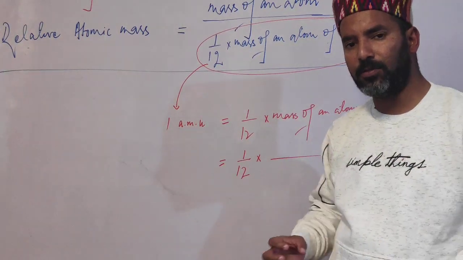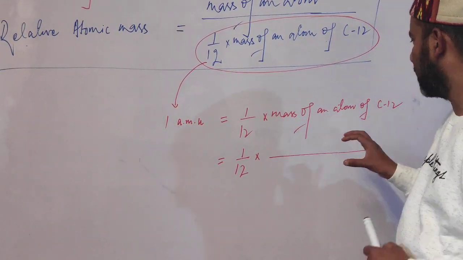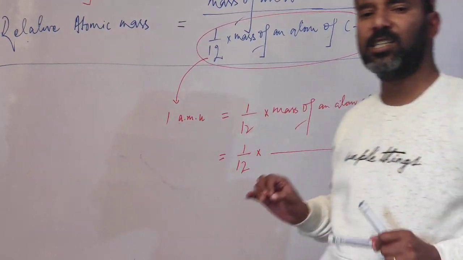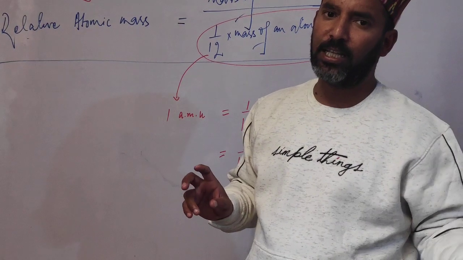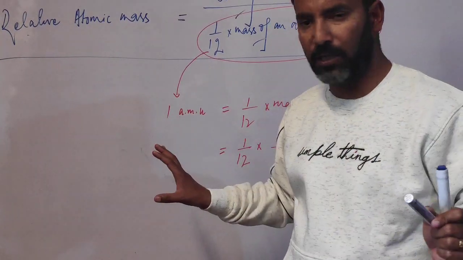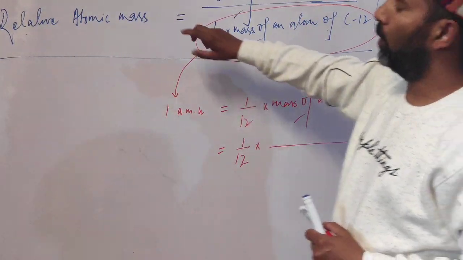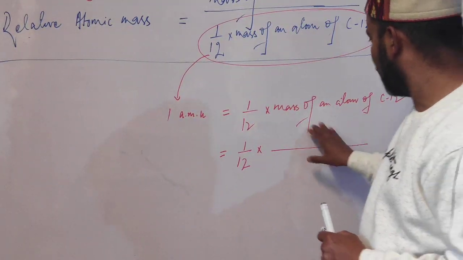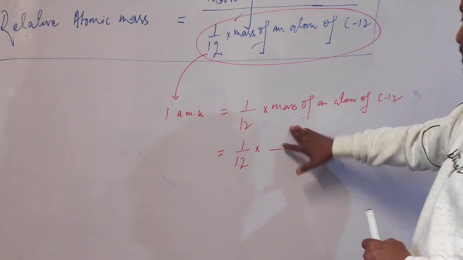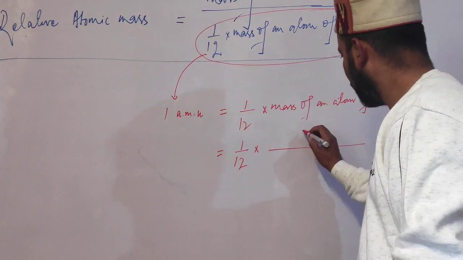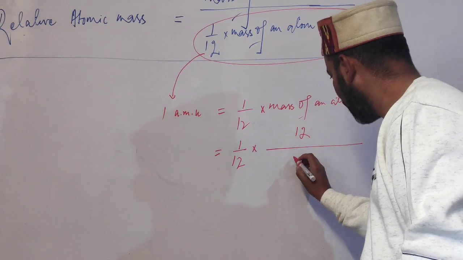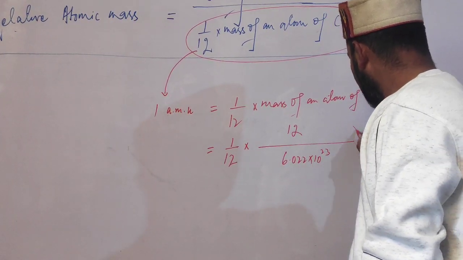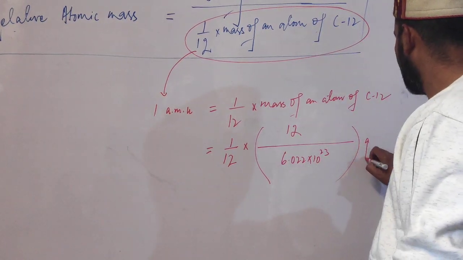nowadays we have some sophisticated techniques to determine mass of an atom of any element. That technique is called spectrometry. But in older days there was no such method, so we were therefore forced to find atomic mass as relative atomic mass. Now with the help of spectrometry, students, mass of an atom is found to be in grams 12 upon 6.022 into 10 raised to power 23. So this is mass of one atom of carbon in grams.